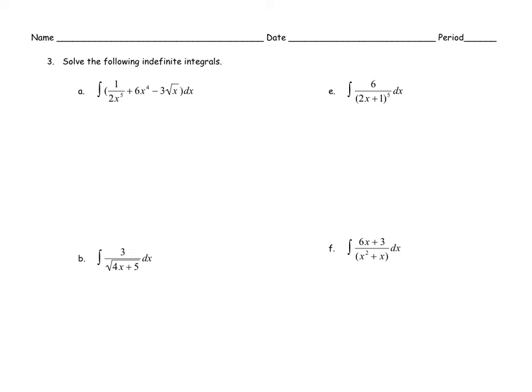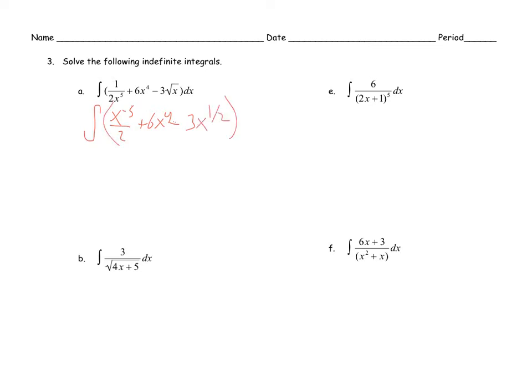The most common mistake here is on the first term, 1 over 2x to the fifth. People often take the 2 up to the numerator when they write that with a negative exponent, but that is not correct, so it's x to the negative fifth over 2. And then plus 6x to the fourth minus 3x to the 1/2.